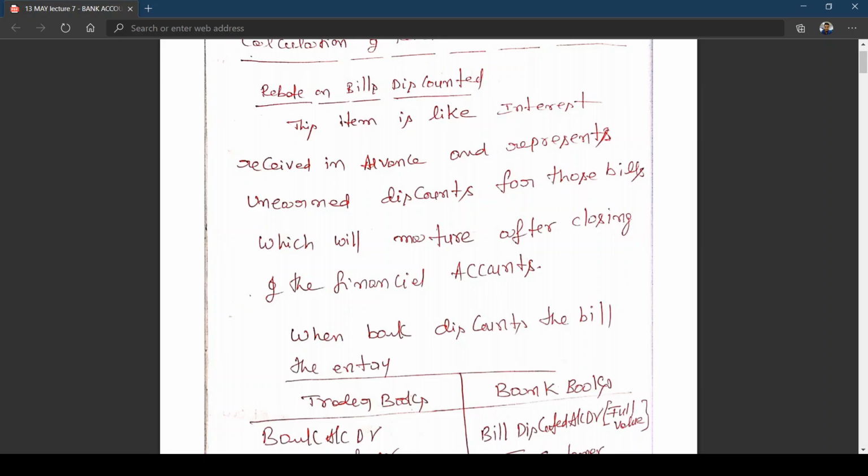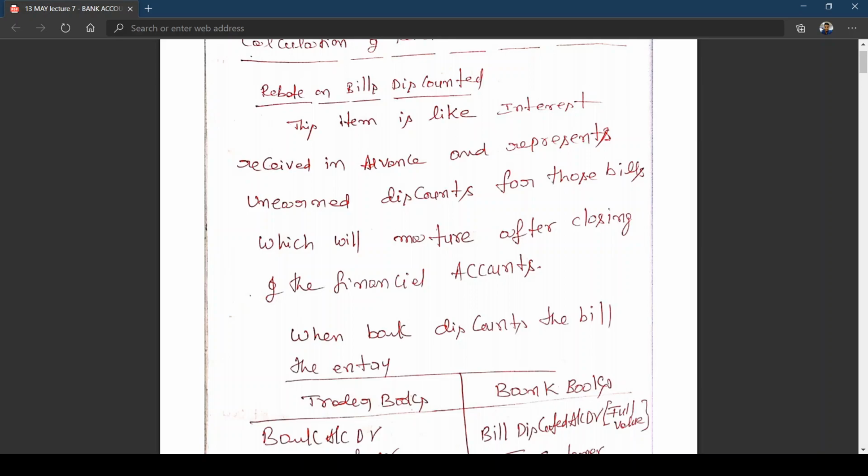So out of the 12,000 which has been credited, 2,000 has been debited this year at the end of the year. So the income comes to how much? 10,000 is related to the current year, 2,000 is related to the next year. So that 2,000 rupees will be considered as income of next year. Is this clear? When this is considered as income of next year, you reverse the entry. What is the entry you reverse? Income received in advance account debit to income account. Am I right? I think you all have learned this.